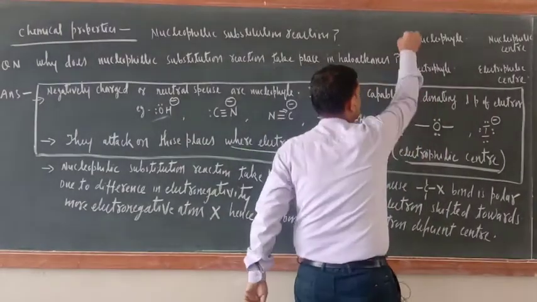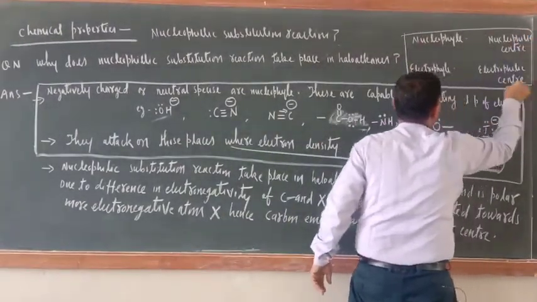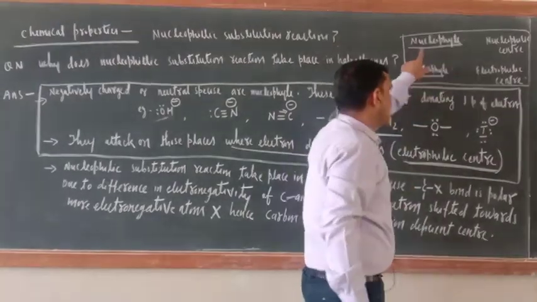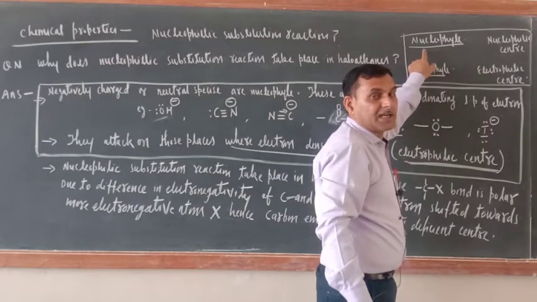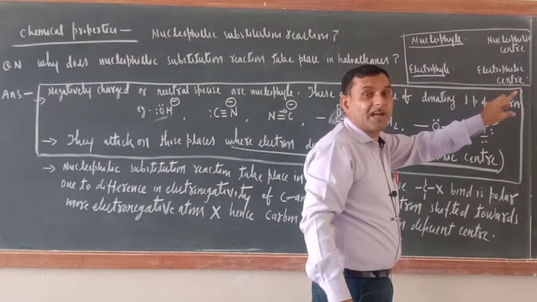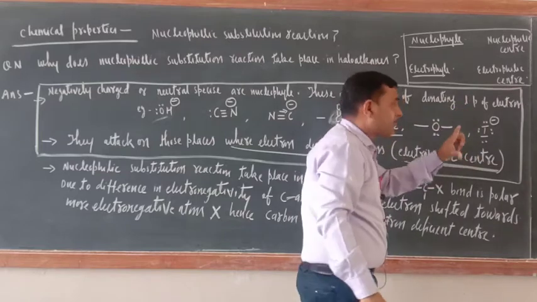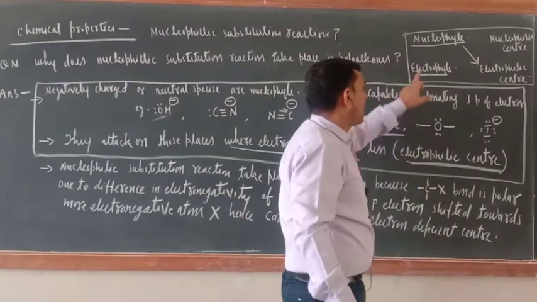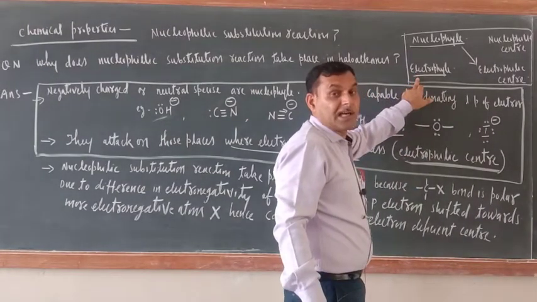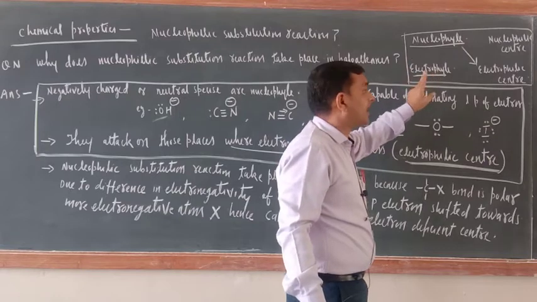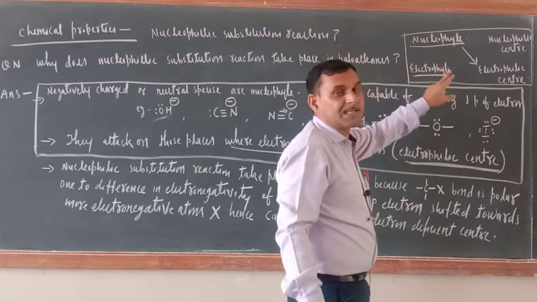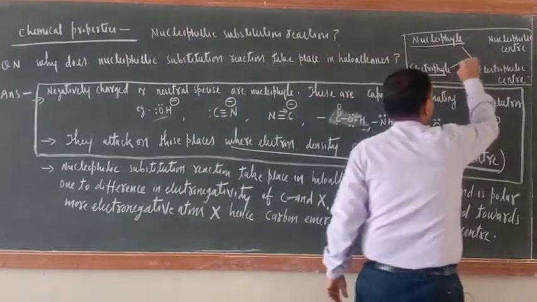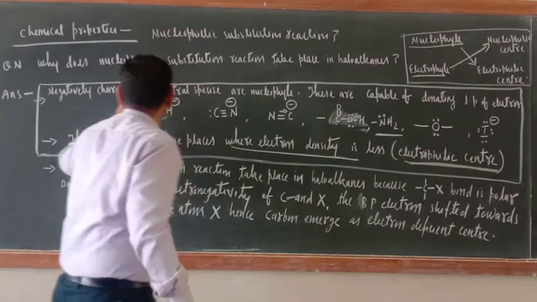So just remember this one. Okay, just see, nucleophile. What is the nucleophile? Electron rich species. Where will they attack? They will attack on those centers where electron density is less, means they will attack on electrophilic center. What are electrophiles? Electrophiles are electron deficient species. Where will they attack? They will attack on nucleophilic center where electron density is more. Okay, so the opposite relation is there. Now let us come back to the basic question.